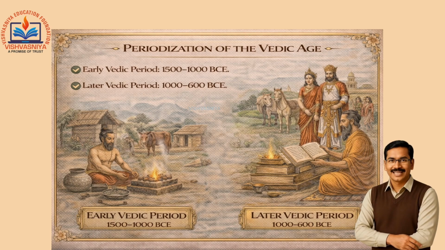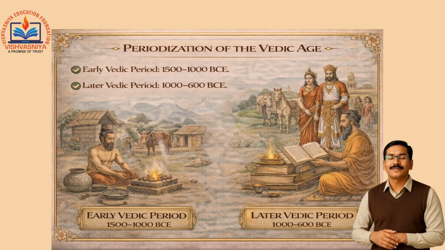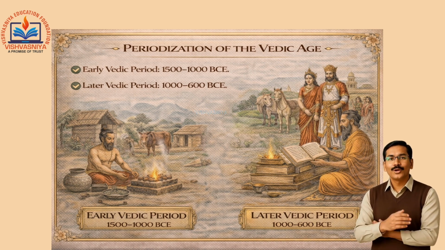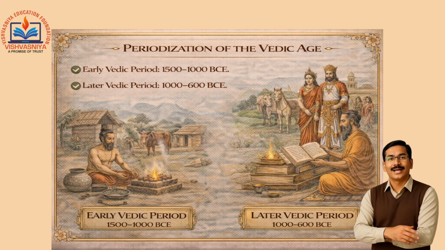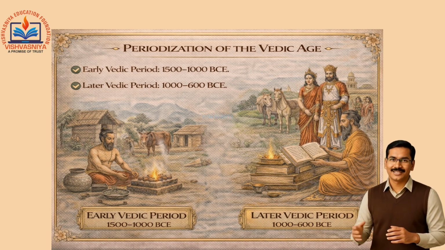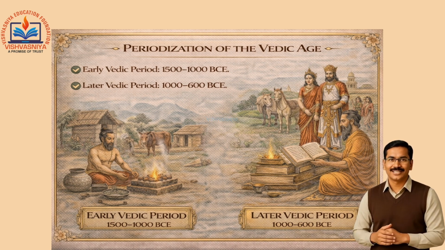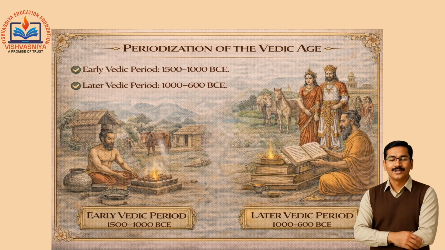Historians divide the Vedic age into two phases. The early Vedic period lasted from 1500 BCE to 1000 BCE, while the later Vedic period extended from 1000 BCE to 600 BCE. This division helps us understand the gradual changes in society, economy, and political life.